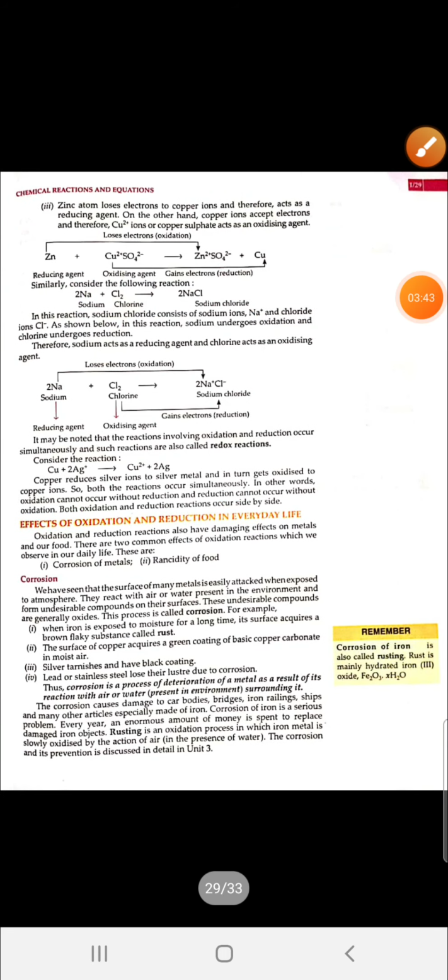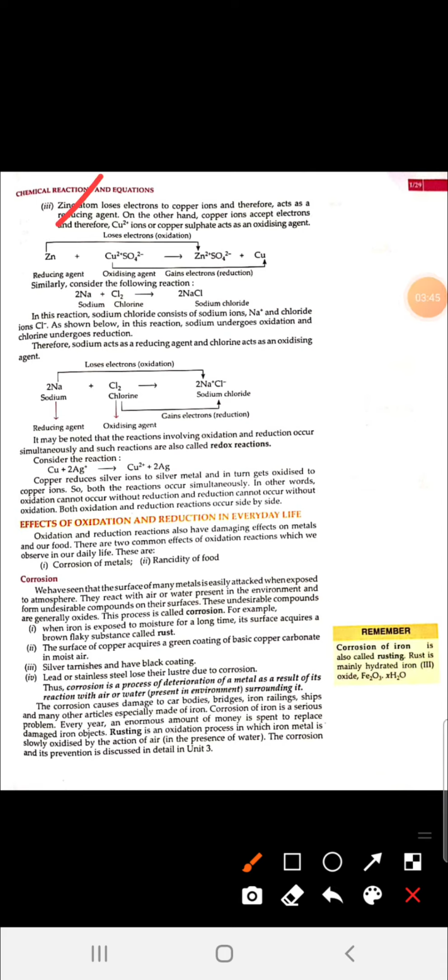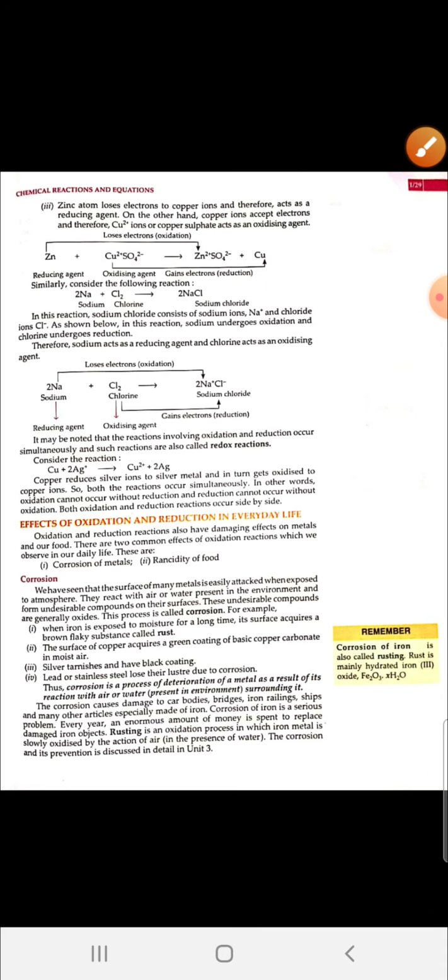Next you can see another example. Zinc plus copper sulfate gives you zinc sulfate plus copper. As you can see here, zinc has 0 charge because it is present in its elementary state. Here zinc has +2 charge. Sulfate SO4 has -2, it also has -2 on the product side. So copper here has +2 charge and here has 0 oxidation state.